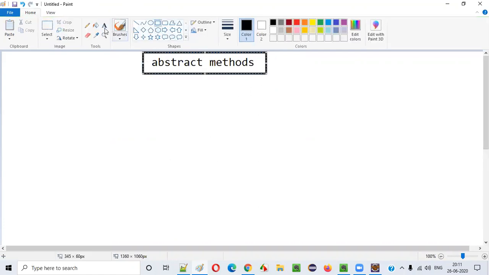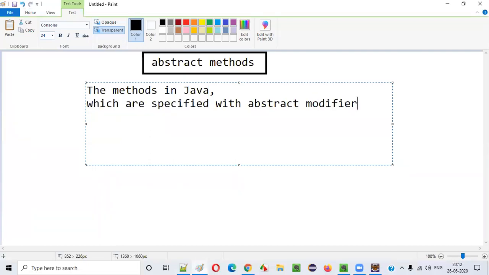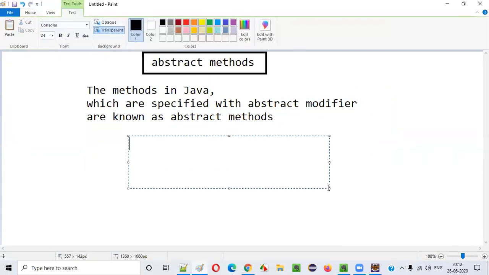The methods in Java which are specified with the abstract modifier keyword are known as abstract methods, guys. These abstract methods won't have a method body.